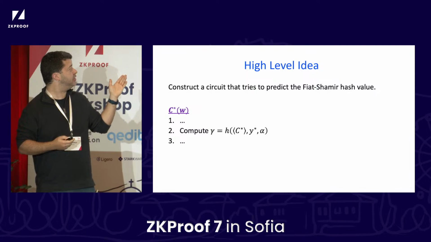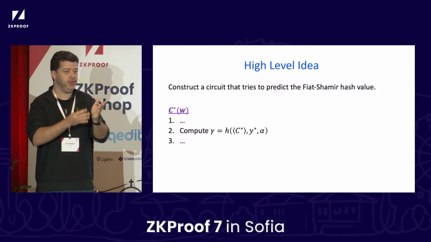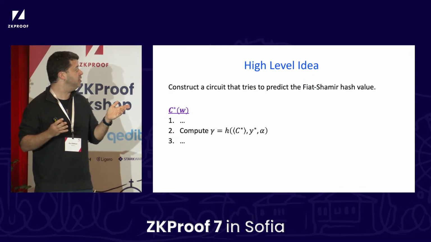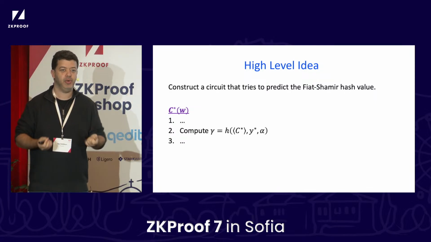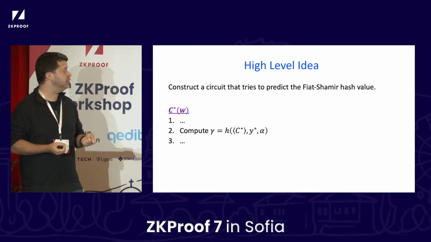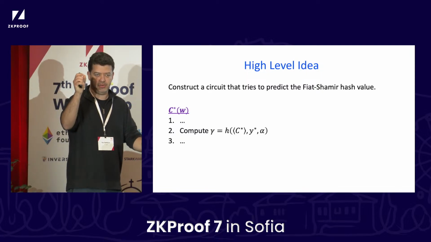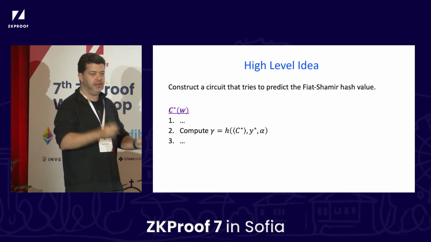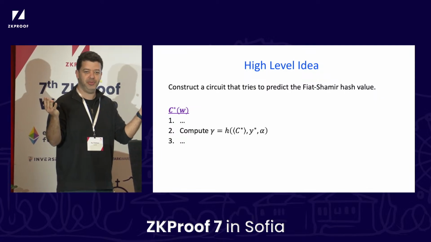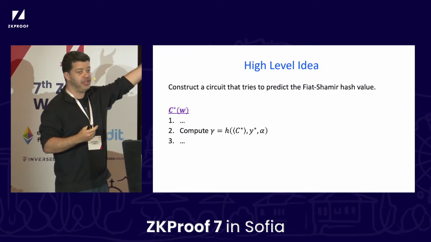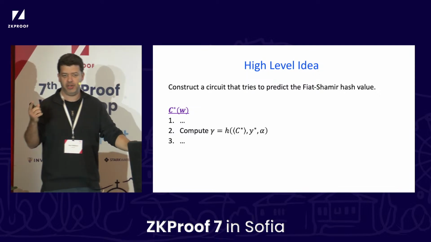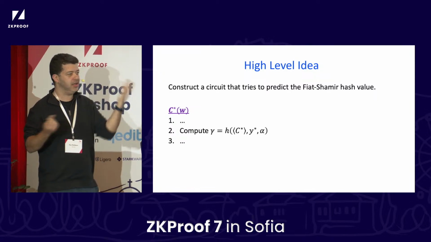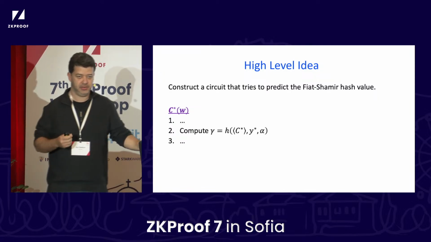So we'd like our circuit C star to get as input a witness W. It does some stuff, I'm not sure yet what, but eventually it's going to try to predict our Fiat-Shamir randomness. So what is it? Remember this point R. How was it derived? We hashed everything we knew at the time, which is the circuit digest of C star, the claimed output Y star, again just 0, 0, and some hash alpha of the witness.